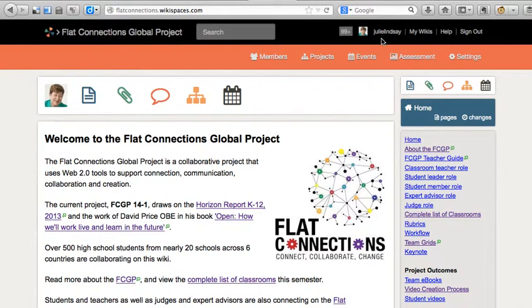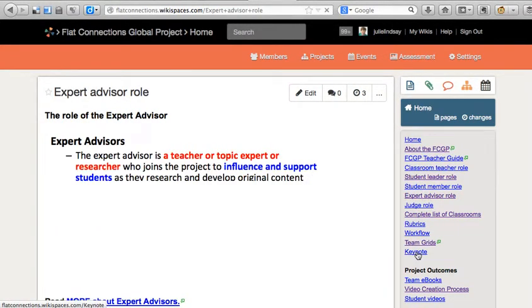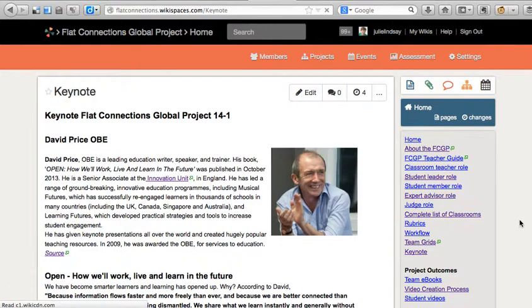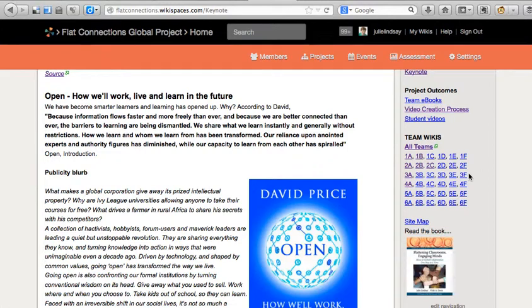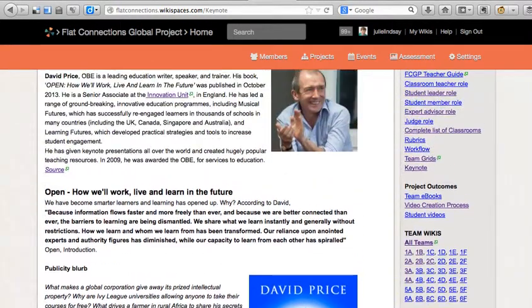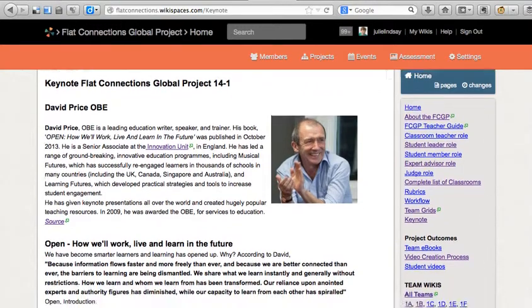Alright, now as a member of Wiki Spaces you will be able to access all of these links on the right hand side there, the student role, the expert advisor role, the keynote information, etc. But as a member of Wiki Spaces and not a member of this Wiki, you will not be able to access all of the student teams. So it's really important that you request to join this Wiki, and there will be a message somewhere at the top. Because I'm already a member, it's not showing up on the screen. But you just need to click on that and send your request through and say you're an expert advisor, and we will put you onto the Wiki.